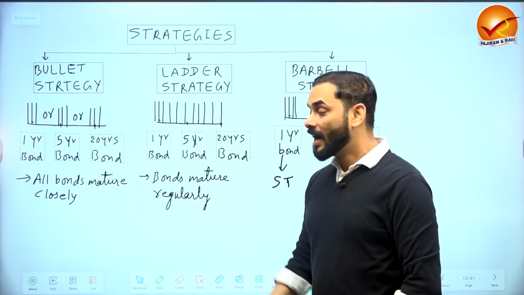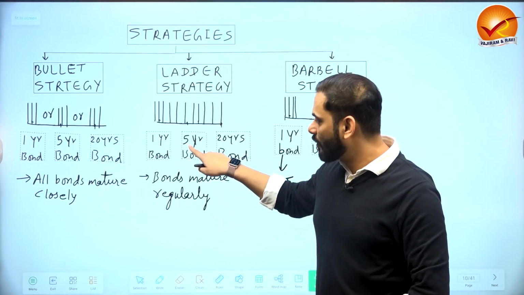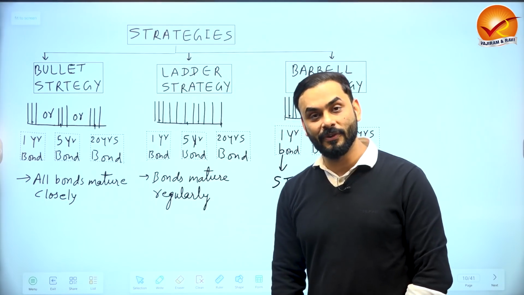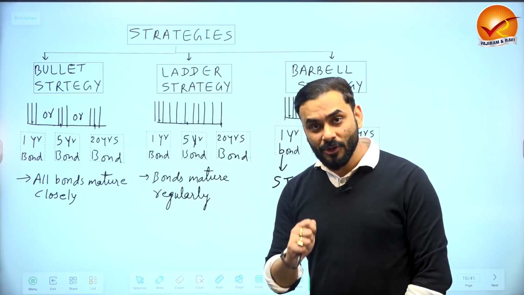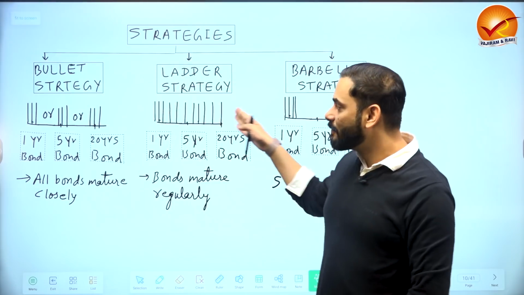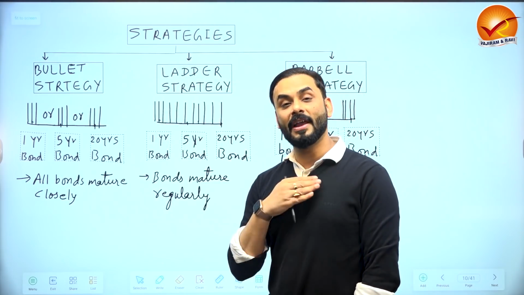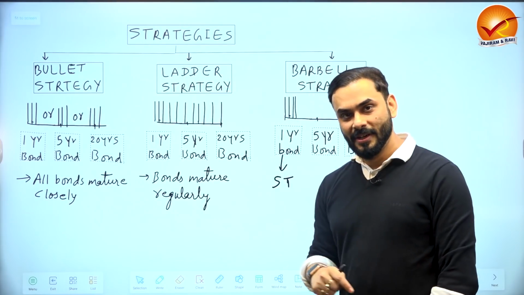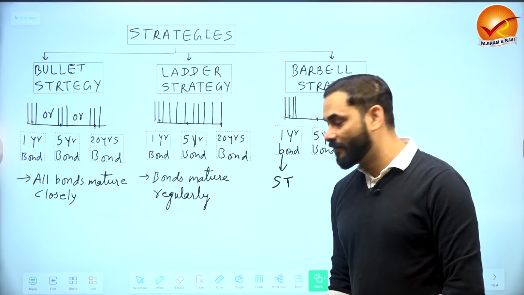So what I will do is, I will buy some bonds of 1 year, some bonds of 5 years, and some bonds of 20 years. I will buy all these different kinds of bonds. So when you put your money in all the types of bonds available, if I have 100 rupees, I will buy everything. That's called a ladder strategy, because I'm spreading my money everywhere.